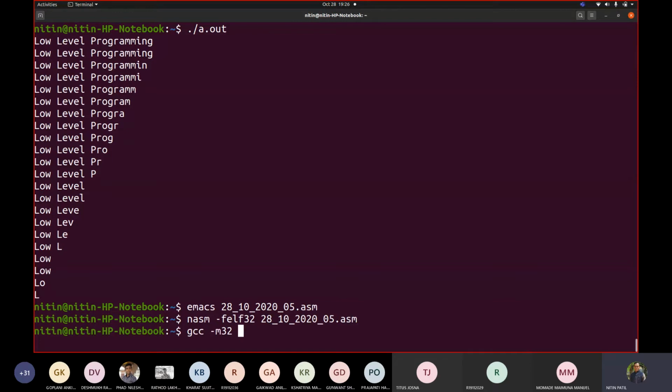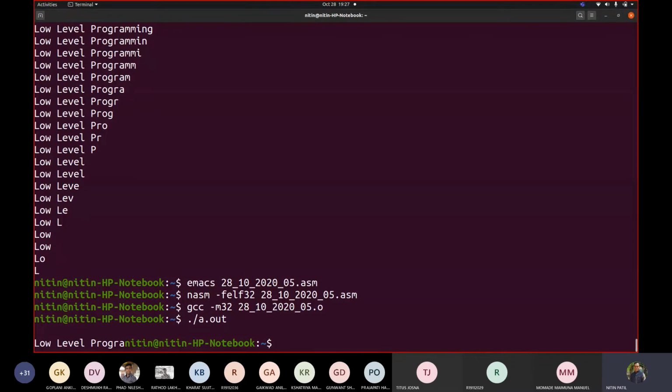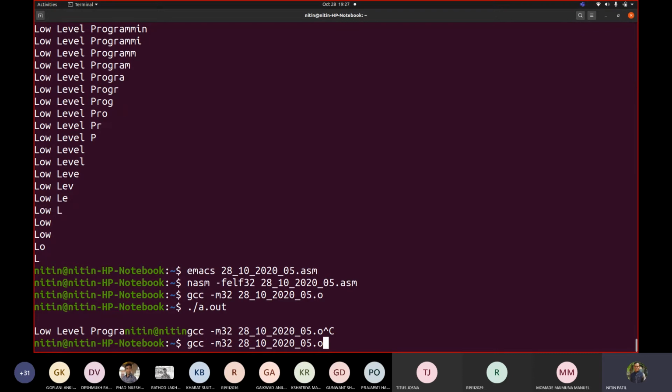gcc -m32, and so on. Can you see the low level program? Actually, it should have taken the whole thing. We have to work this out. There is something happening definitely. Where exactly is the problem? Let us try to find the solution. Now you will understand debugging here in a greater manner.